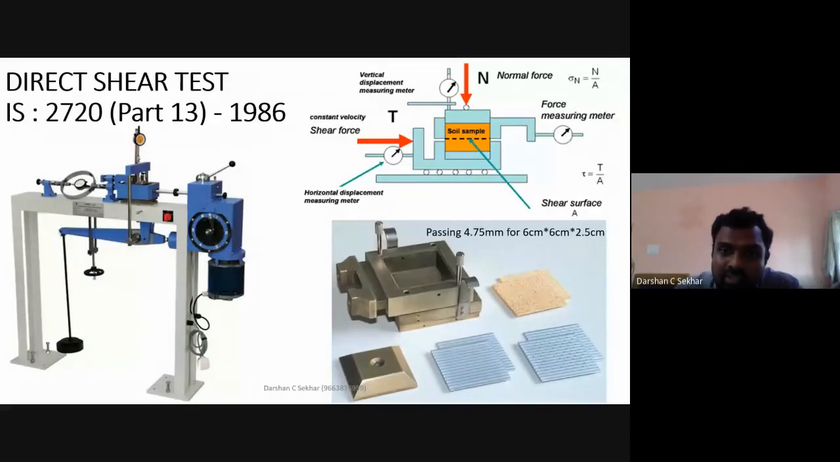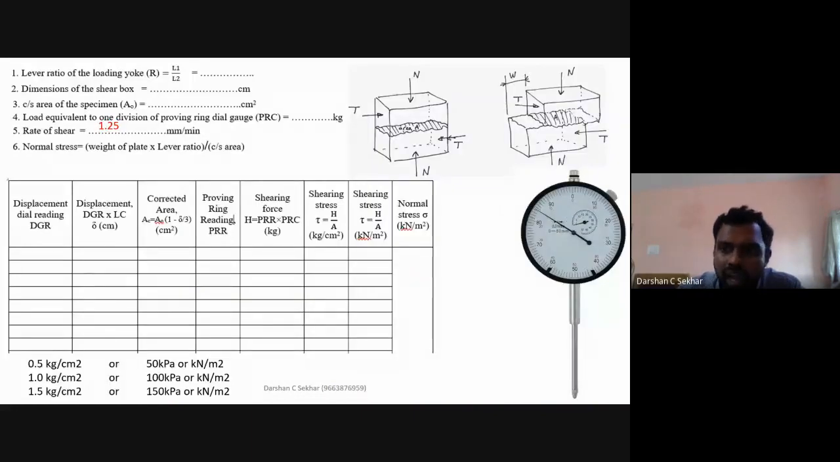So how do I start this test? For every 20 divisions of the dial gauge reading, what is the shearing force? That is the proving ring reading. That is what I try to do here. So in this regard, I have a table. My dial gauge reading is 20, my proving ring reading is 2. My dial gauge is 40, my proving ring reading is 2.2. My dial gauge is 60, and again it goes on increasing. So again, you get a maximum value. That is the value we're going to use.